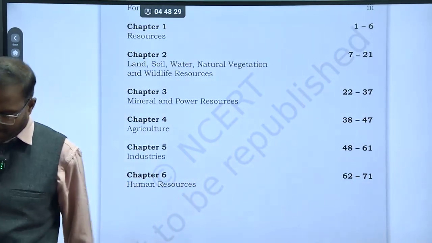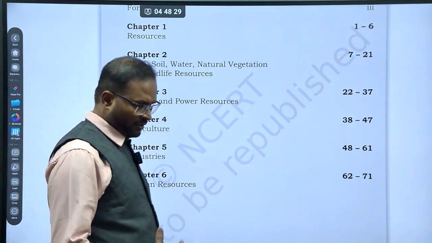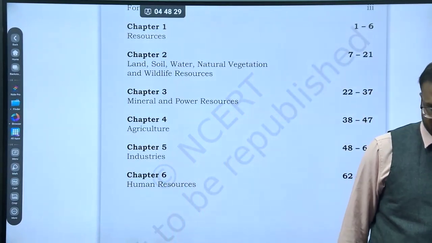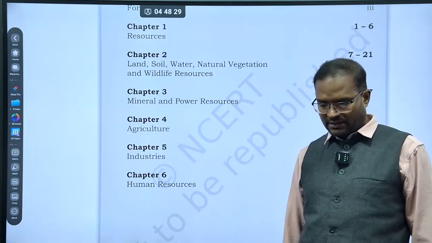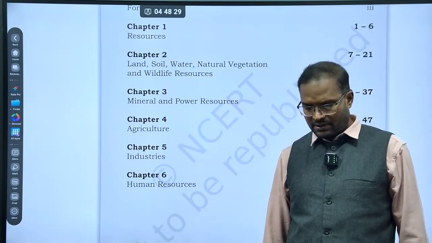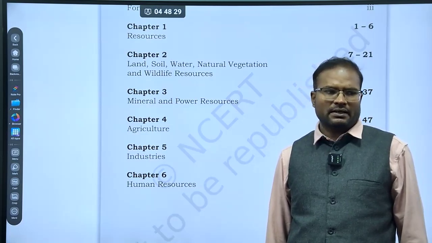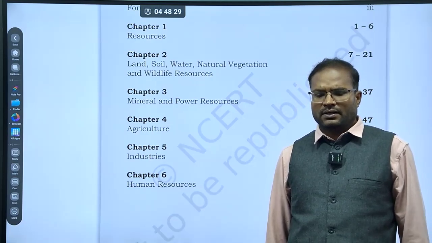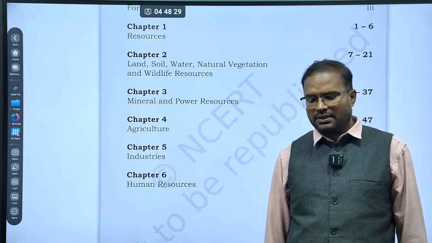India is also signing some agreements on minerals, to get some memorandum of understanding. Memorandum of understanding means it's an agreement, officially called an agreement. And in case of land, soil, water, natural vegetation, wildlife resources, the Government of India is implementing some land related schemes and the soil health card scheme. So it is more related to agriculture, though the second and fourth chapters are related.